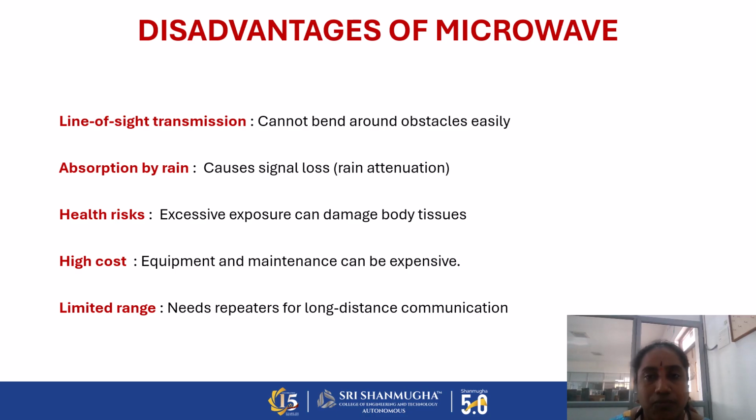And next one, disadvantages of microwave. Line of sight transmission is the main disadvantage of the transmission medium in the microwave system. Next, due to rain attenuation, the signal will be lost. Here we are transmitting the electromagnetic signal from the ground station to the space station, so due to temperature and rain, signal losses will be there. And next, equipment and maintenance can be expensive. In general, microwave elements are more expensive, and we can transmit the electromagnetic signal only up to some distance, based on the frequency ranges and wavelength.